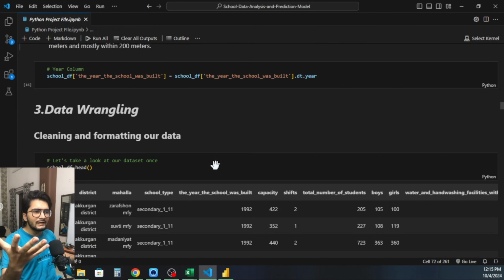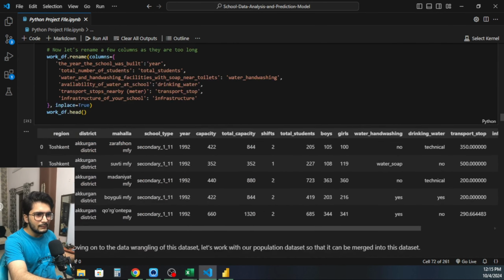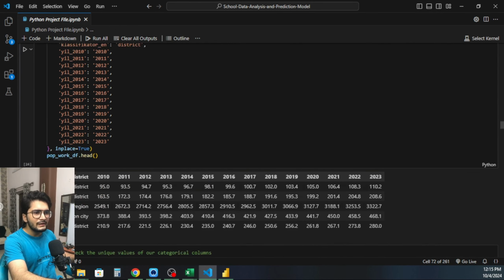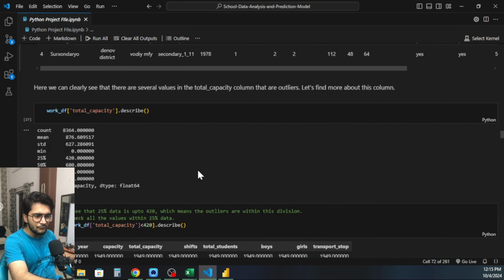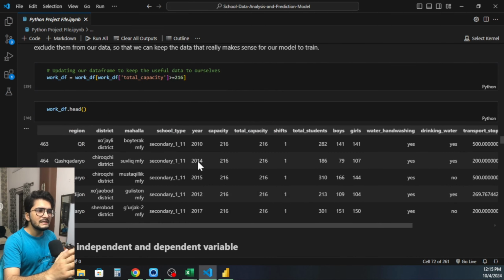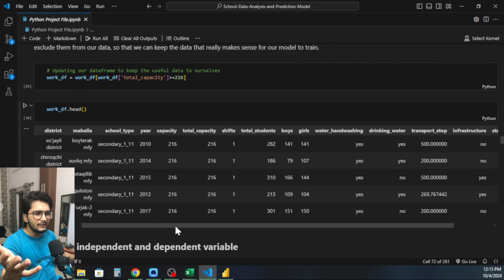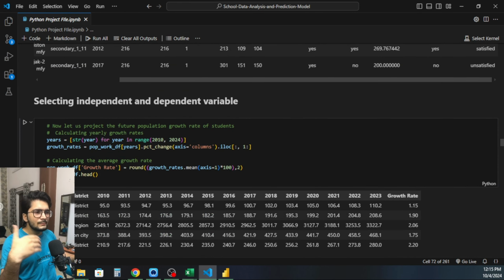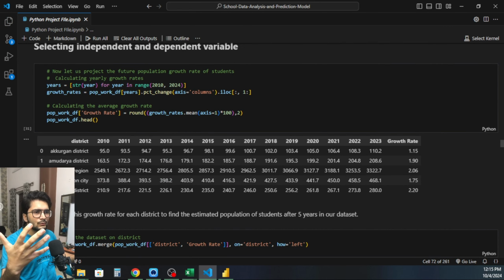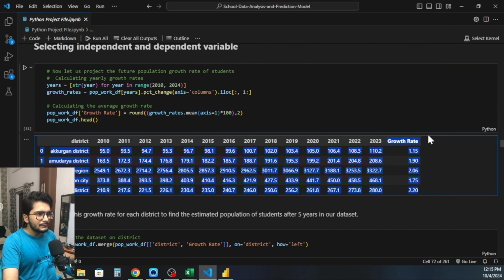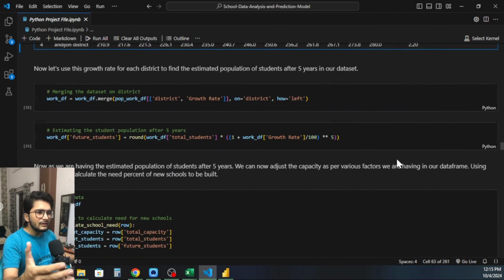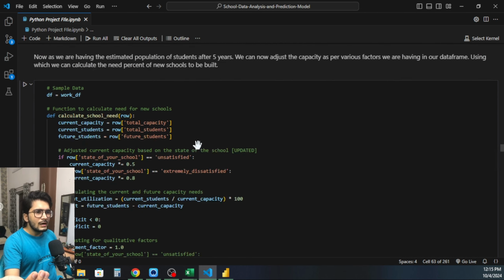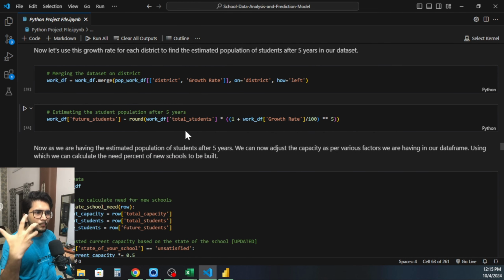So we estimated, let me show you, with the population census, we estimated what is going to be the growth rate of the population first of all, and what is the population of the students that is going to be after 5 years, right? So based upon that we created this. So here is that. This is the year by year percentage growth rate that we are having. So we estimated after 5 years how much the population is going to be.